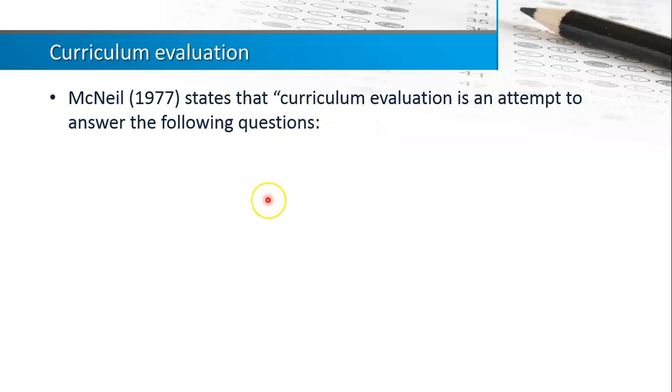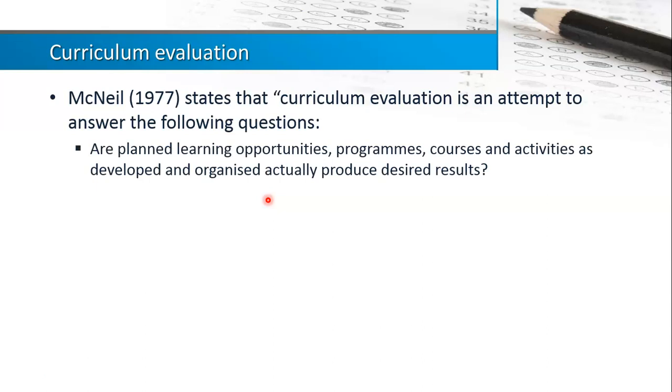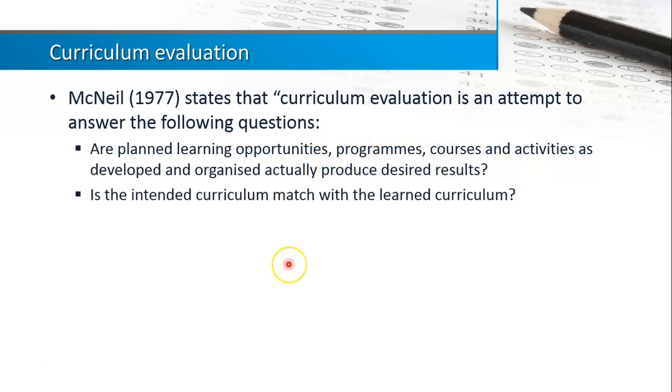Basically, curriculum evaluation is an attempt to answer a few questions, and this is also important. Do the planned learning opportunities, program courses and activities that are developed and organized actually produce the desired results? Meaning to say that whatever input or whatever things we have done, whether it produces what we want it to result.